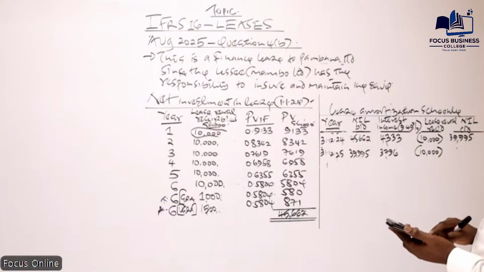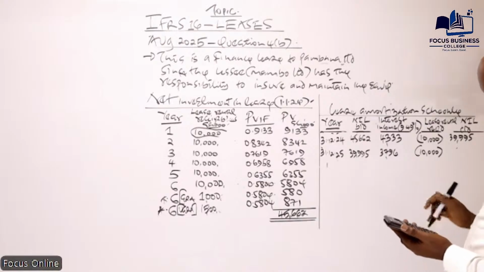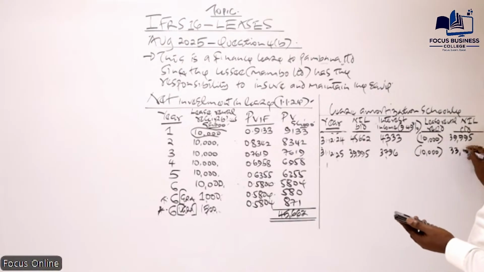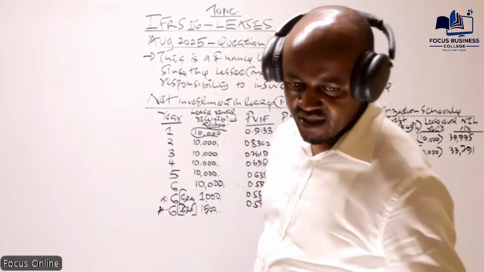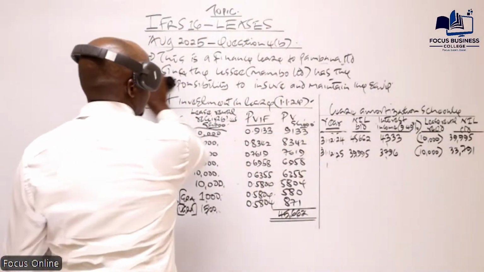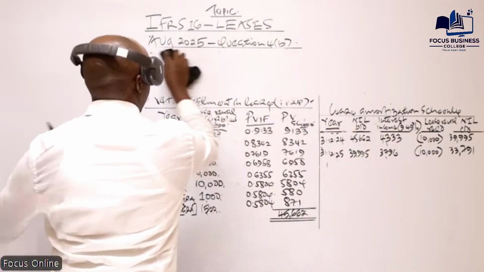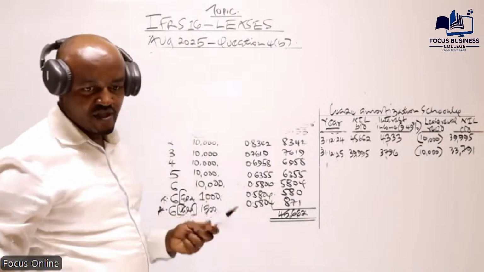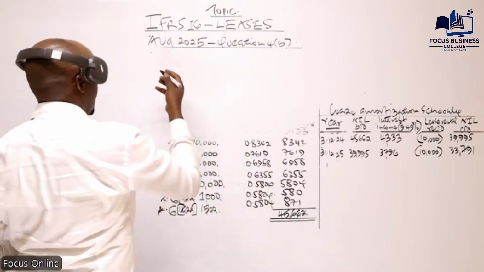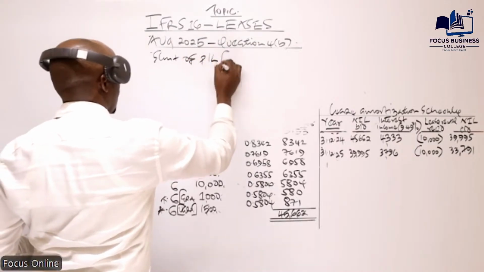We have 39,995 plus 3,796 minus 10,000, which will give us 33,791. Is that what you're getting? If yes, please confirm. Now we have the financial statement extract. Let's start by preparing the statement of profit or loss extract.